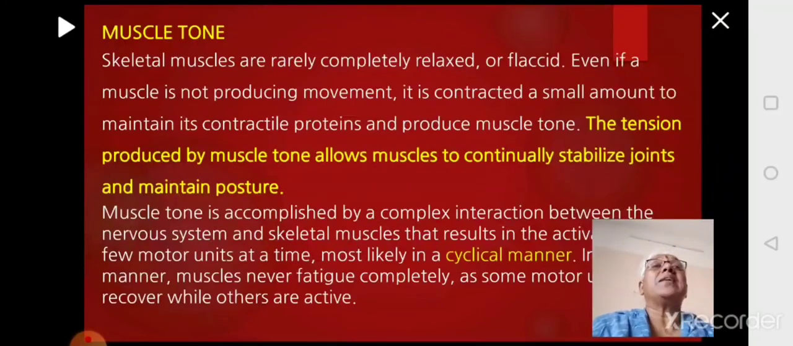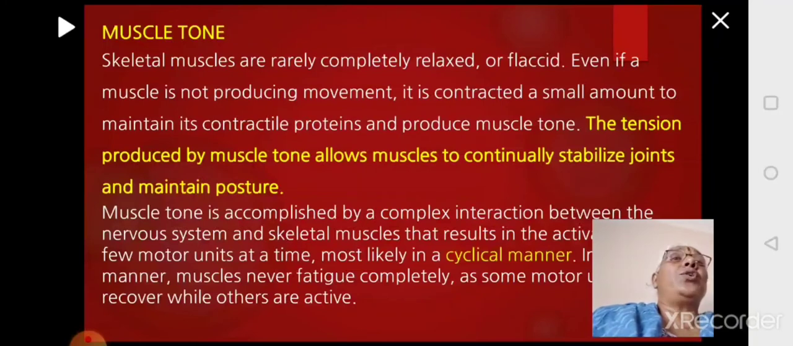Now what do you mean by muscle tone? When you're relaxing there is no contraction, but it's not complete relaxation. It is not that the muscle has fallen off and become flaccid. It's not like that. Even when you're not doing something, a small amount of contraction is produced inside the contractile protein, and this is called as muscle tone. See, for example, you're sitting here, you're holding your hand like this. That is not your regular state. If you just sleep, that is the complete relaxed state. If you are sitting, your hand is folded.